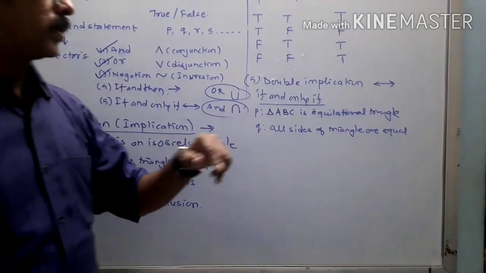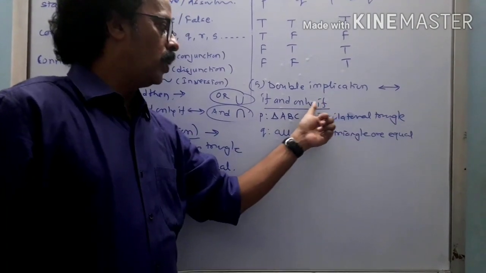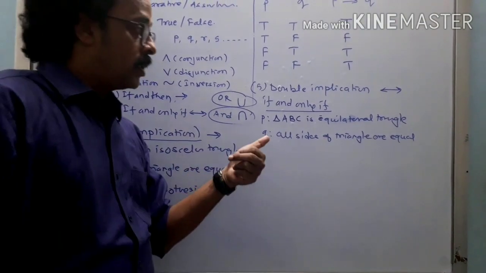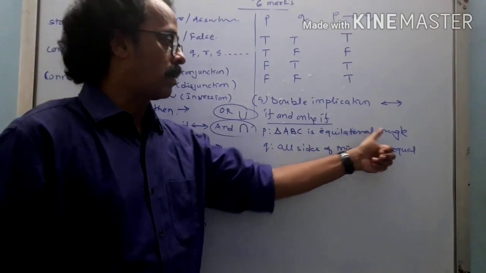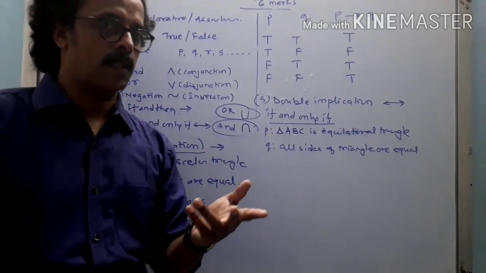Now see, triangle ABC is an equilateral triangle only if all sides are equal. Correct? Is it possible that triangle ABC is an equilateral triangle if all sides are not equal? Not possible. Understood what I am saying?